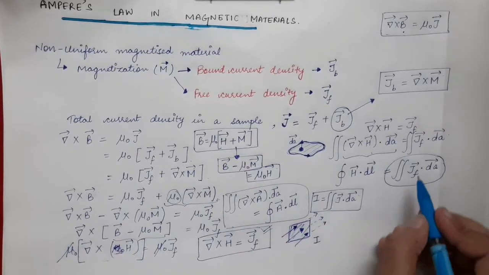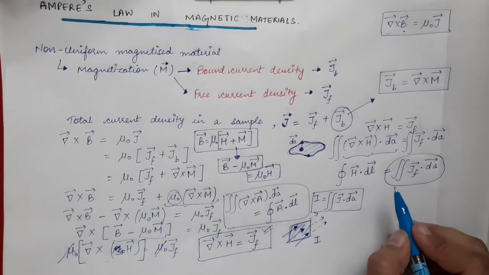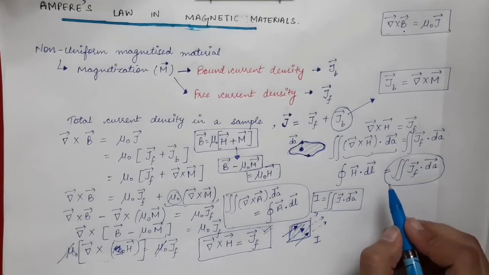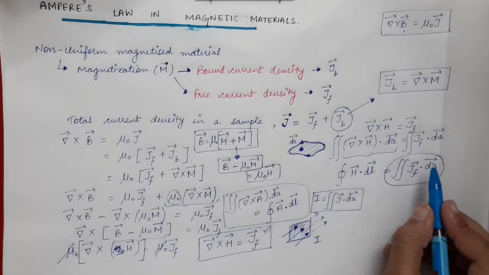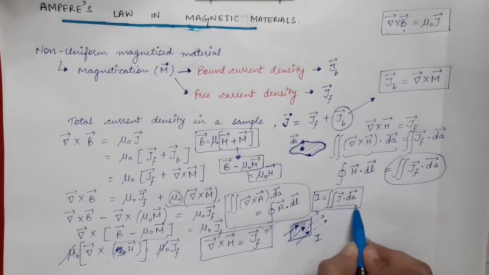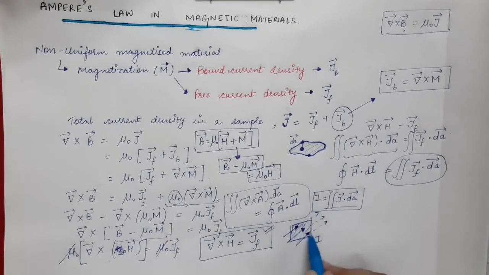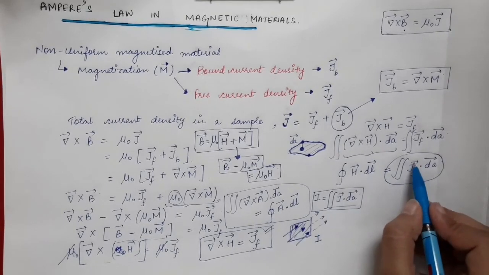Over here you have JF vector dot product with dA vector and its open surface integration. As we have seen in the first chapter, this term is equal to the current which is flowing through that surface. Now in this case this JF vector is the free current density.